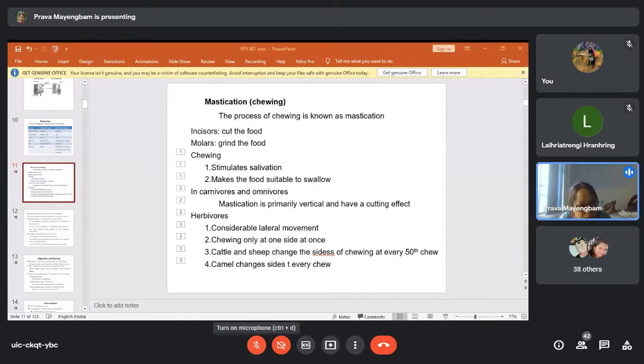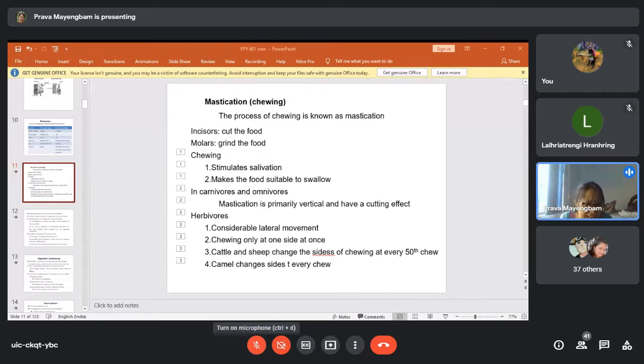Okay, in addition to reducing the size of the food particles, mastication also results in salivation. During the process, when the food particle is present in the buccal cavity, some sensations will be given to the sensors present all over the buccal cavity, and they will give the signal to stimulate the secretion of saliva from the salivary glands.